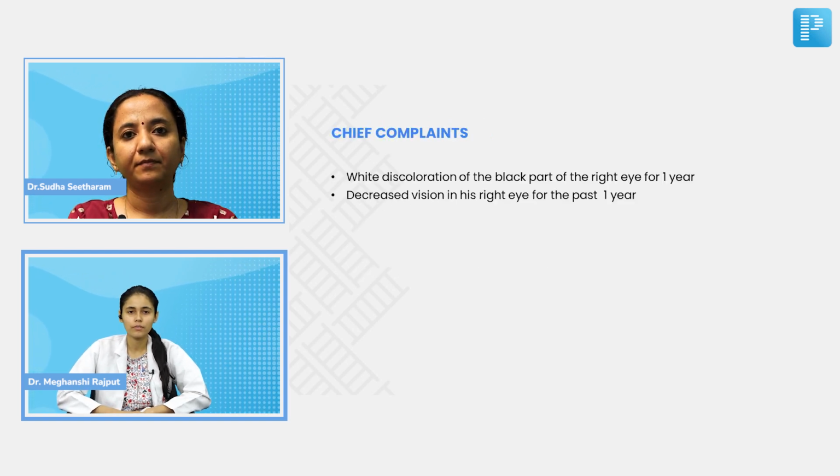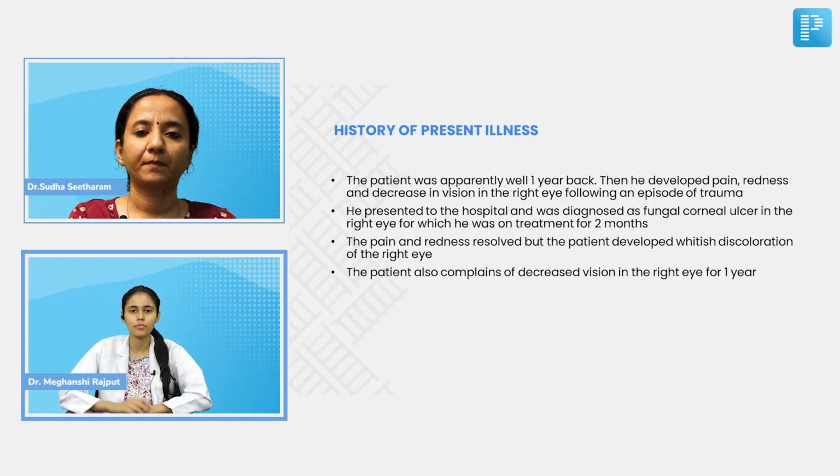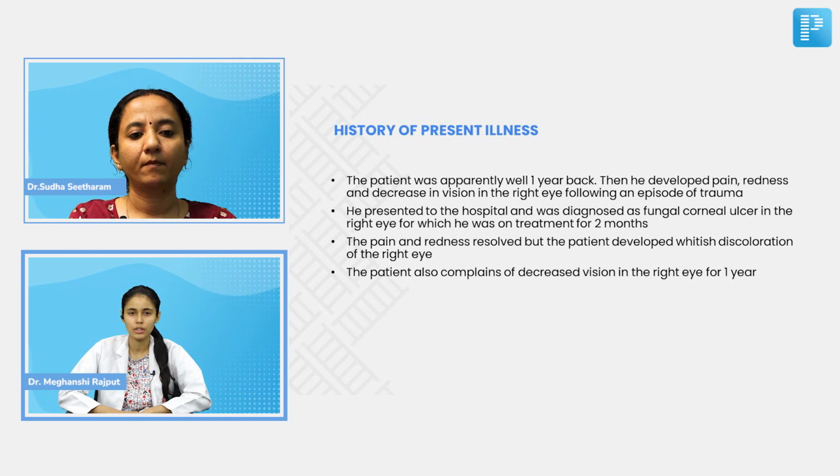His chief complaints were white discoloration of the black part of the right eye for 1 year and decreased vision in his right eye for the past 1 year. History of presenting illness: the patient was apparently well 1 year back, then he developed pain, redness and decrease in vision in the right eye following an episode of trauma.